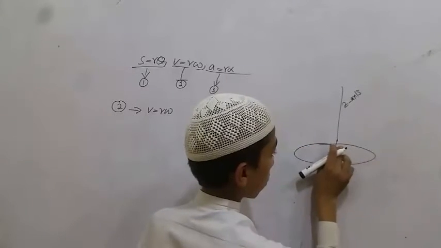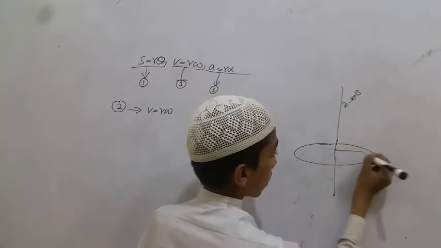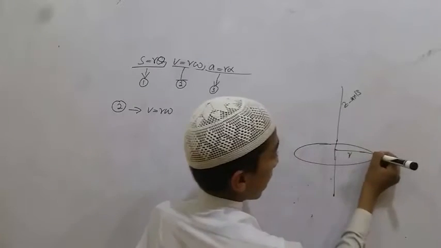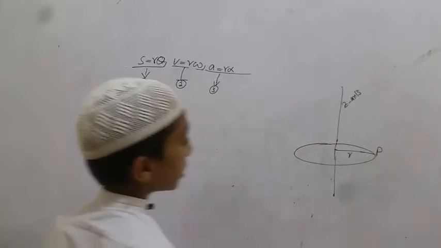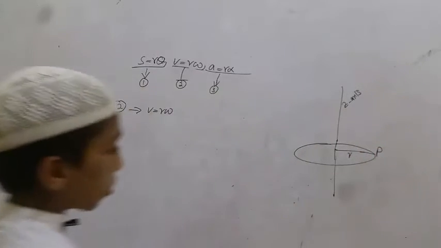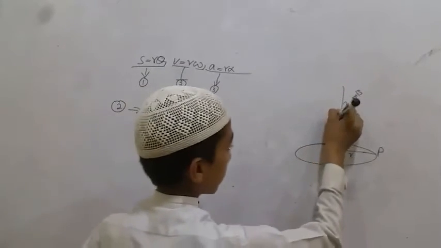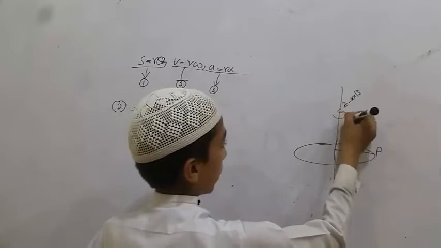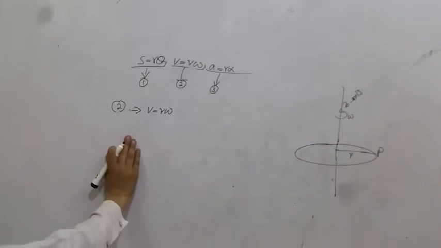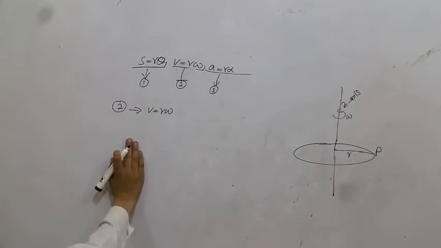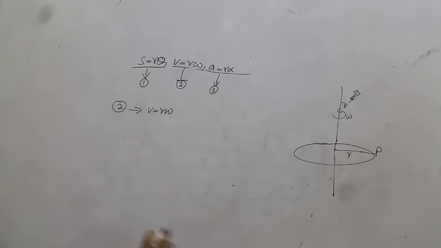This is the radius and this is point P, and it moves in this direction with angular velocity omega. Imagine a point P in the rigid body at a perpendicular distance r from the axis of rotation. OP represents the reference line of the rigid body.